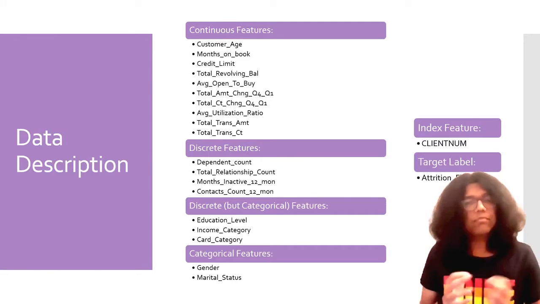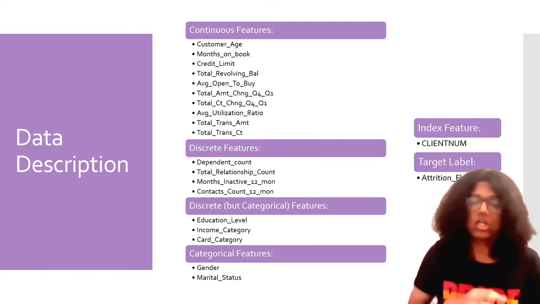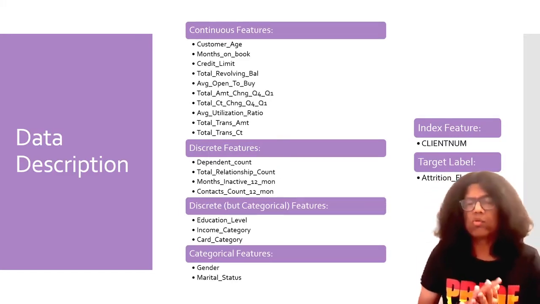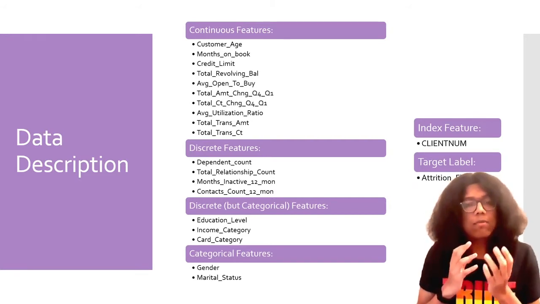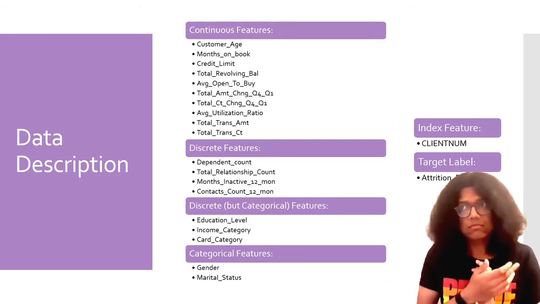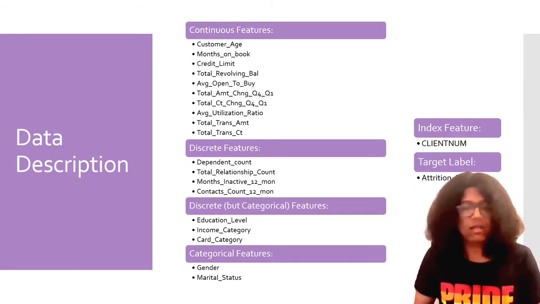And then we have simple categorical features, which are just gender and marital status, because there is no real way to put them on a scale, so to speak.